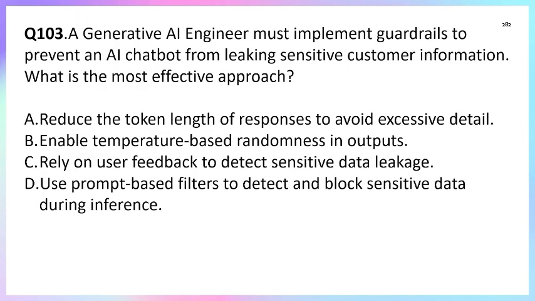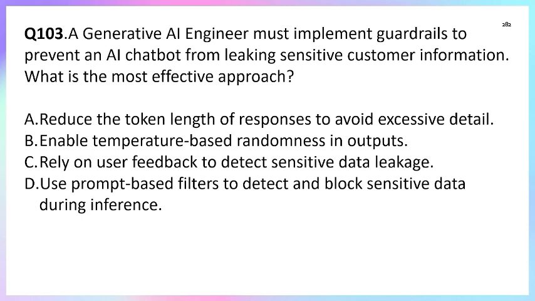Question number 103. A generative AI engineer must implement a guardrail to prevent an AI chatbot from leaking sensitive customer information. What is the most effective approach? Option A, reduce the token length of responses to avoid the excessive detail. Option B, enable temperature-based randomness in output. Option C, rely on user feedback to detect sensitive data leakage. Option D, use prompt-based filtering to detect and block the sensitive data during the inference.